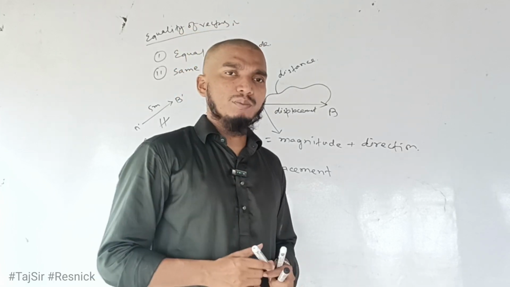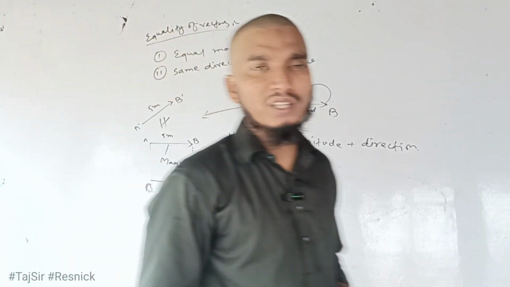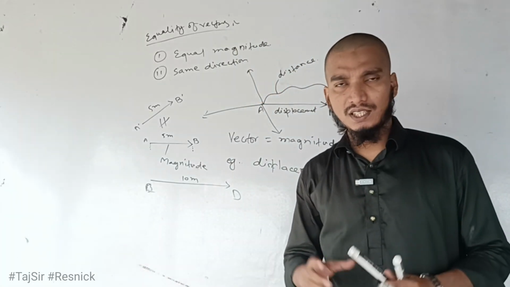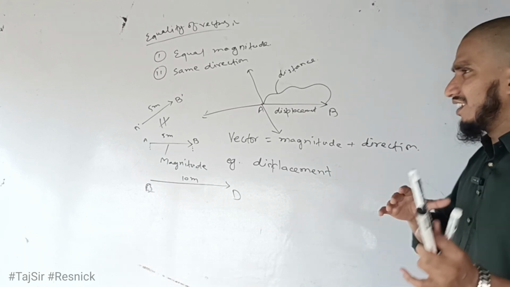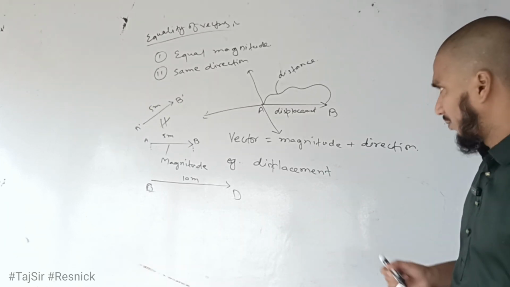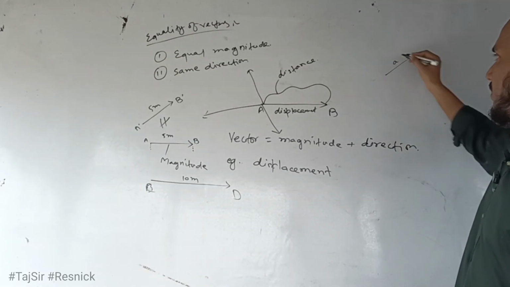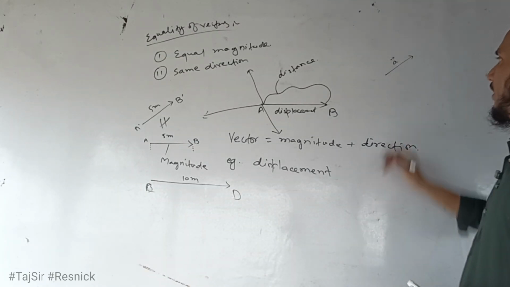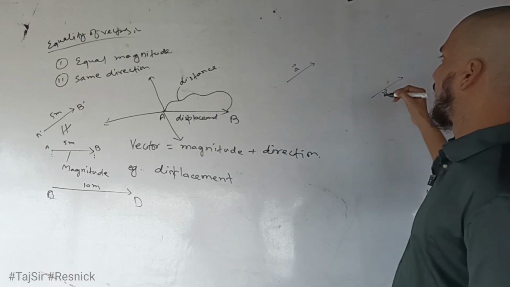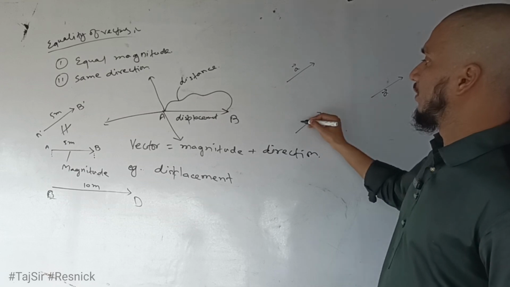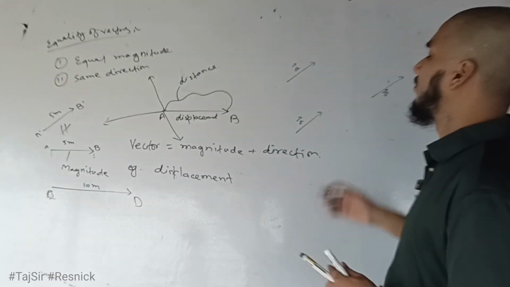The second most important thing to understand is that we can move a vector from one place to another if we do not change its direction. Then there is no change in the vector. For example, this is a vector A, and we can move this vector here, and it will remain A. It does not matter where in the plane we draw the vector.